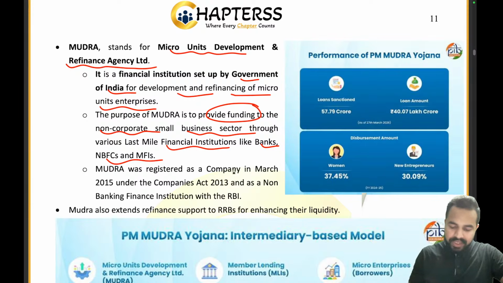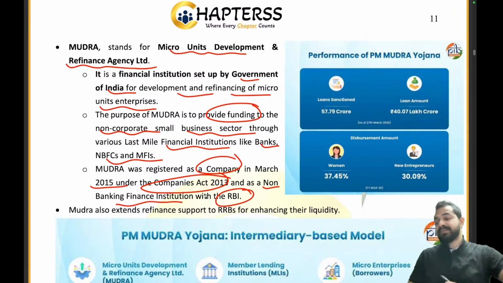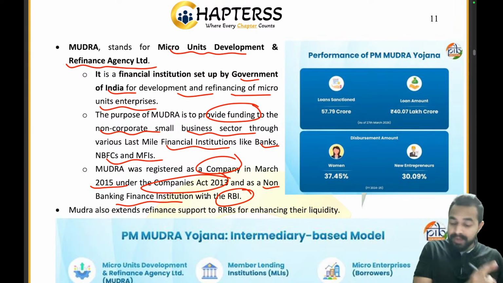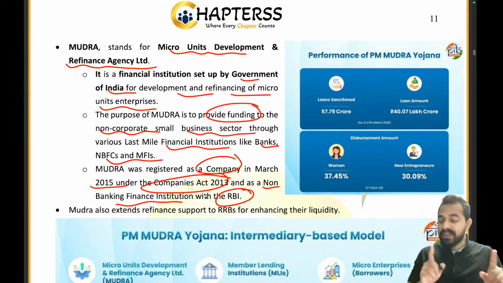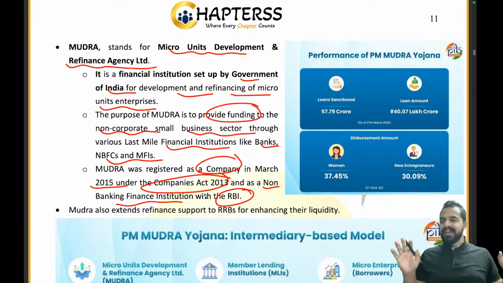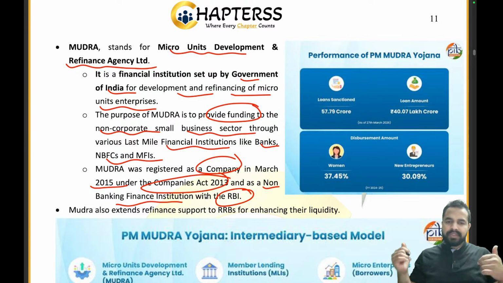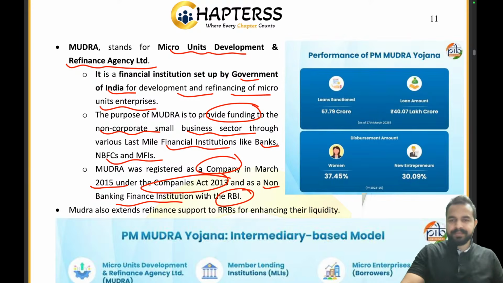Now Mudra was registered as a company in March 2015 under the Companies Act 2013. It has been launched as a non-banking finance institution, NBFI, with the Reserve Bank of India. Clear? So Mudra is clear to you. Micro Unit Development Refinance Agency. It has been launched in March 2015 under the Companies Act 2013, right?